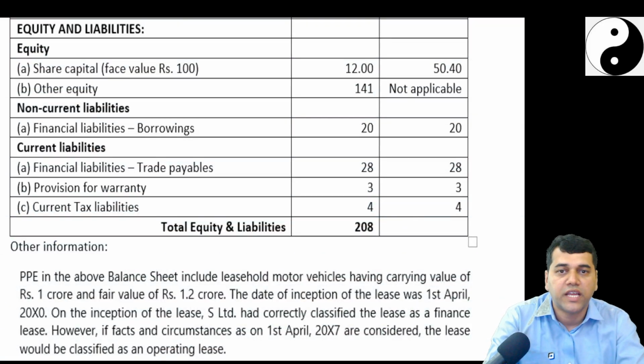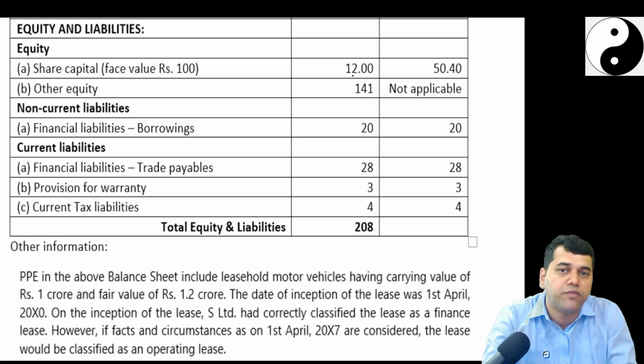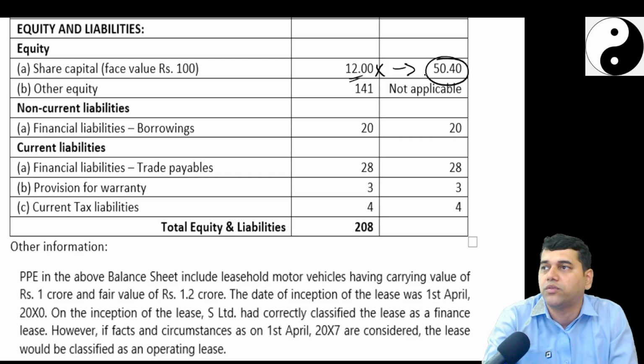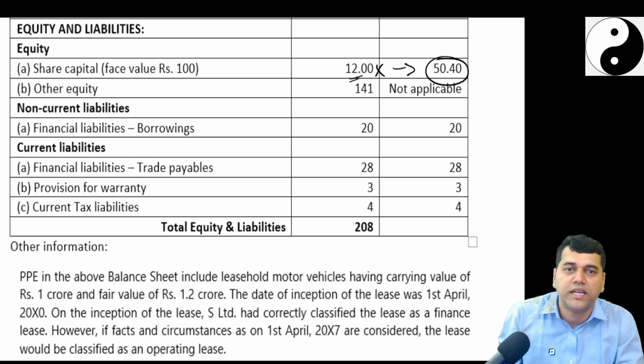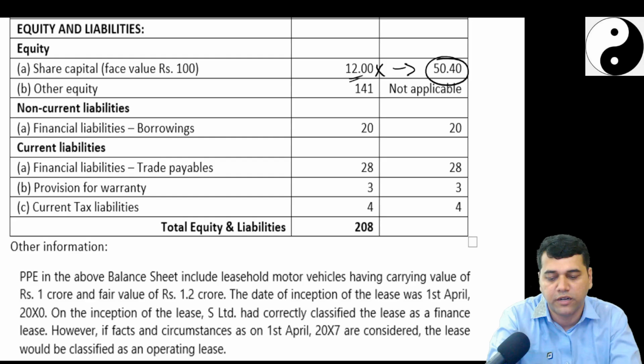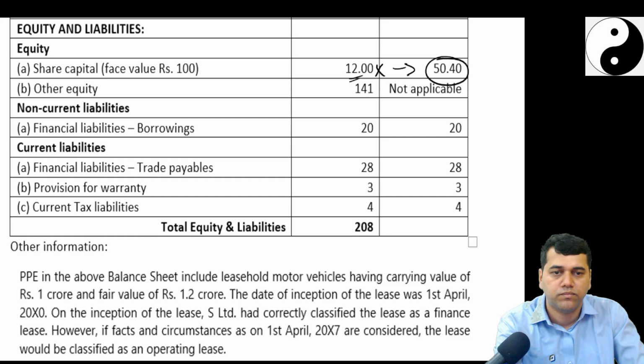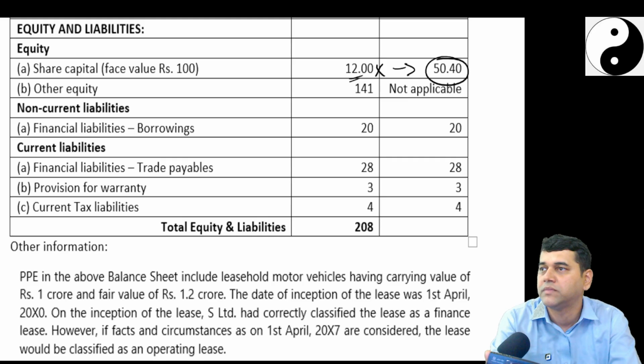So, they have got equity share capital. For other equity, they said fair value is not applicable. Equity share capital face value is 100. That means we have got some 12 lakh shares, into which the price is going to give me 50.4. I don't know, we can always try that. 50.4 divided by 12, into 100. When I multiply with 100, I get 420. So this share price must be 420.